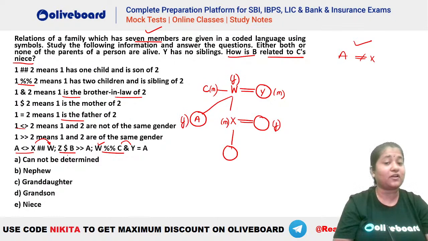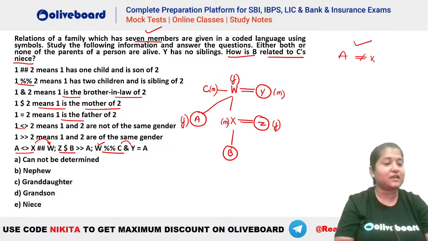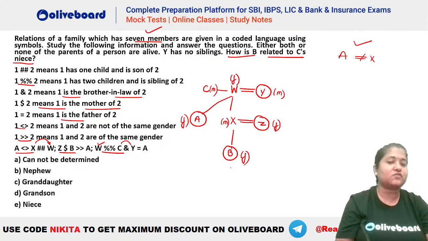Now we had Z dollar B. What is the meaning of Z dollar B? Dollar means one is the mother of two. That means Z is the mother of B. Where do we have that possibility? You can see the only possibility will be here. Z is the mother of B. Okay, and we have B greater greater. What does greater mean? They are of same gender. That means B and A should be of the same gender. So A is female. That means B is also female in here.